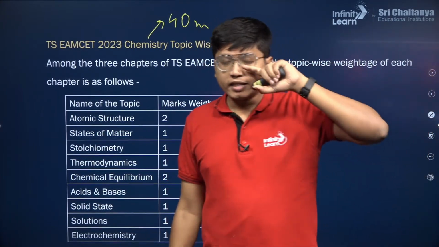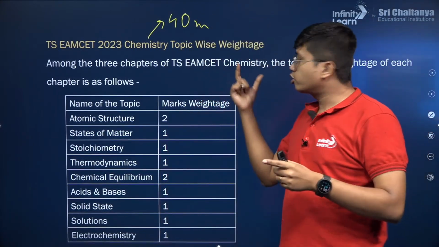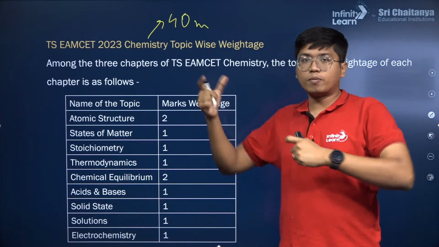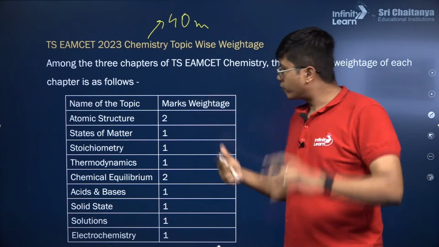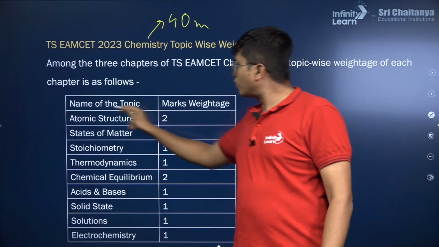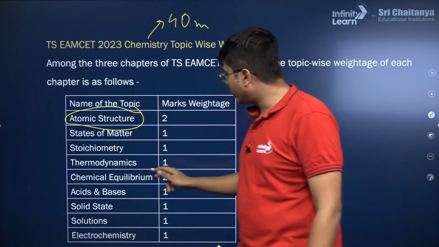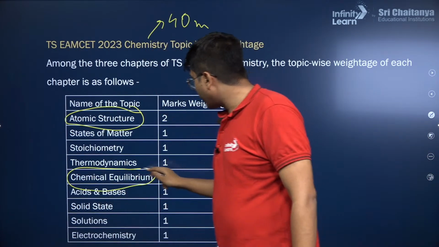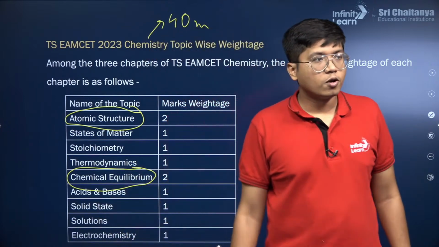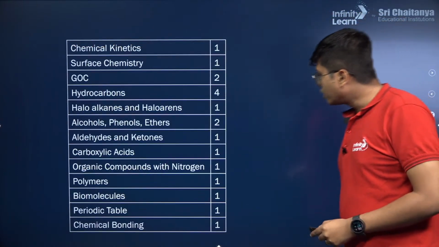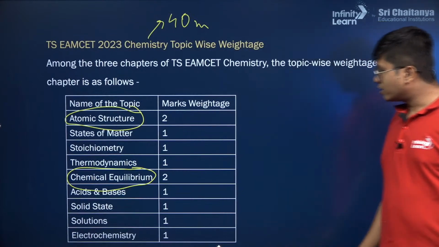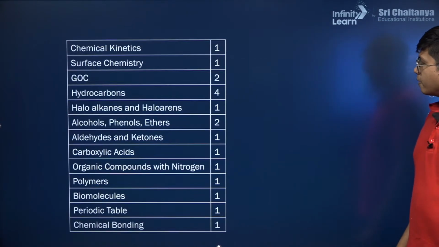That is why in the math section you were having those high weightages, 4 marks, 3 marks and so on. But for chemistry, it's just like physics. Look at the ones that have at least 2 marks. Those become your important topics. Again, I'll let you all take a screenshot of this.